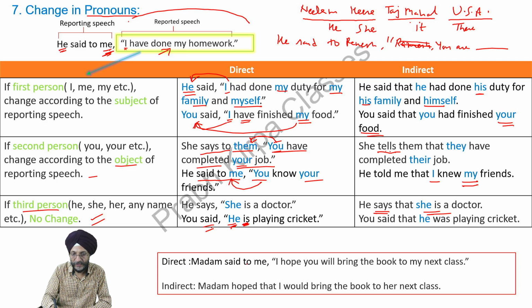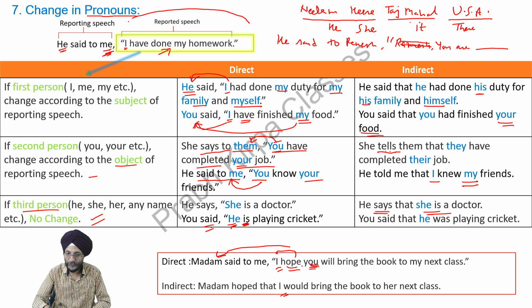Now there is another example. Direct speech: Madam said to me, "I hope you will bring the book to my next class." Here you can see the word hope has been used. So madam hoped that I remains the same. I would bring, not he or she would bring. This hope has been given, madam hoped.